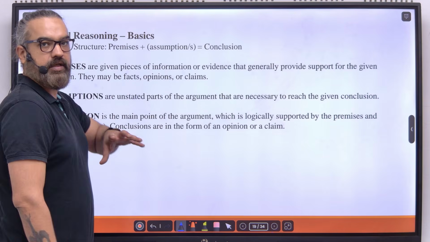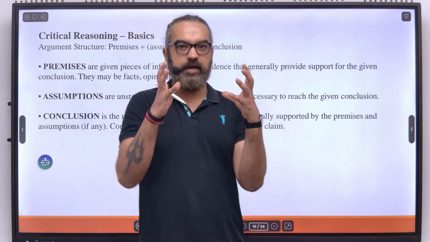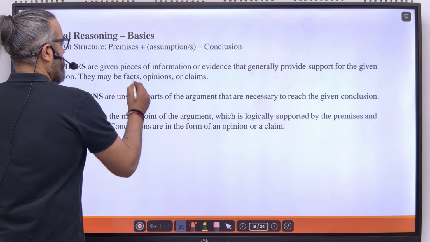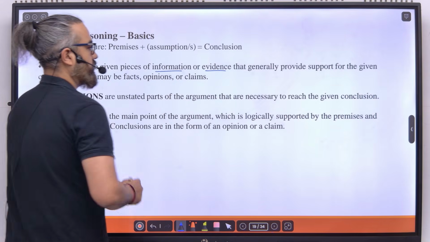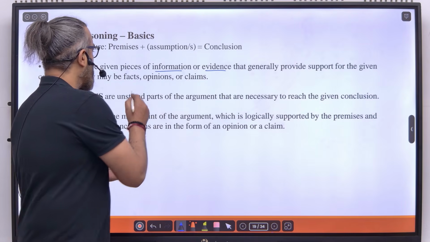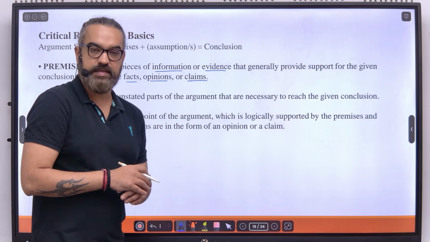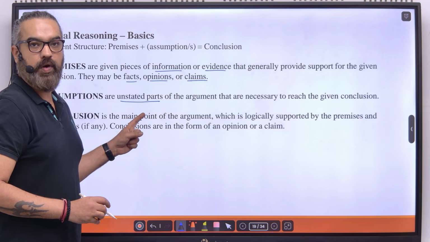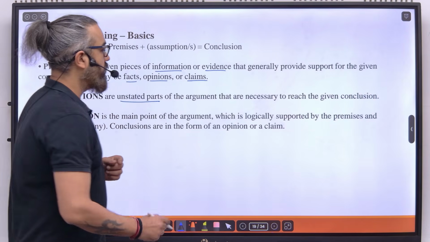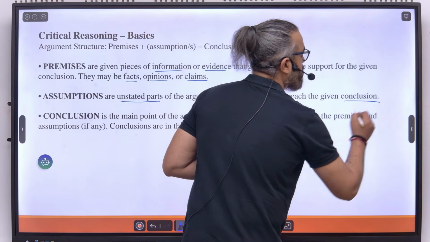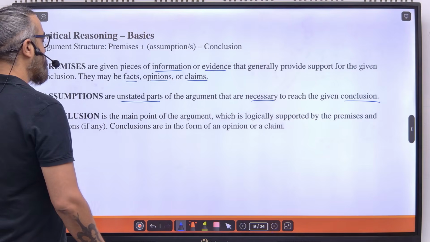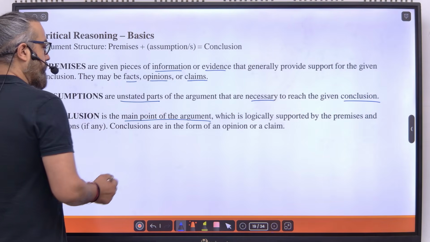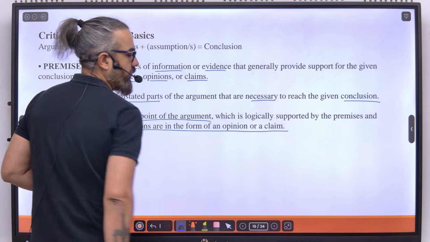Now, if I talk about critical reasoning, if I talk about the basics, what is an argument? An argument has 3 things basically: the premises, pieces of information or evidence that support the given conclusion. They can be facts, opinions, or claims. Then you have assumptions, which are unstated parts. Please mind, this is important. They are unstated parts of the argument, but they are necessary to reach the given conclusion. Conclusion is the main point of the argument, something which the author is trying to prove. It is always in the form of an opinion or a claim.